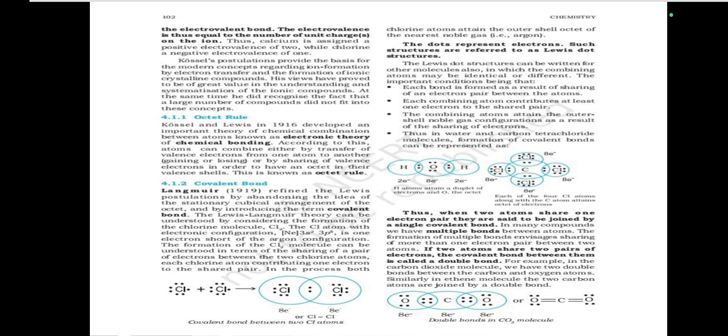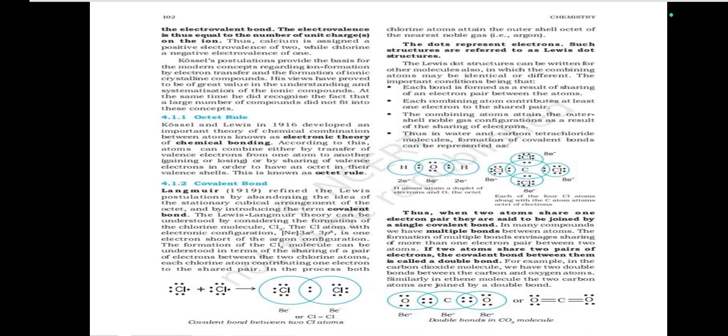Lewis dot structures can be written for other molecules also, in which the combining atoms may be identical or different. The important conditions are that each bond is formed as a result of sharing of an electron pair between the atoms, and each combining atom contributes at least one electron to the shared pair.